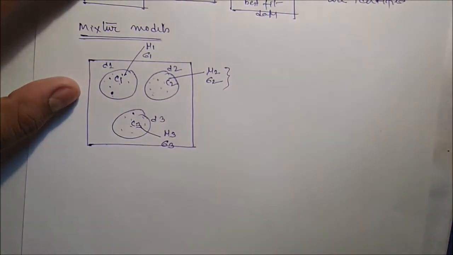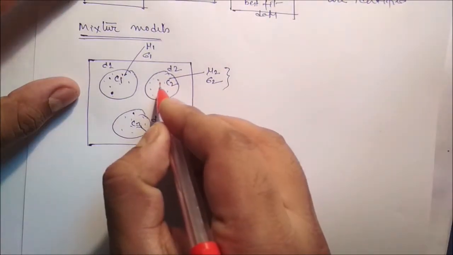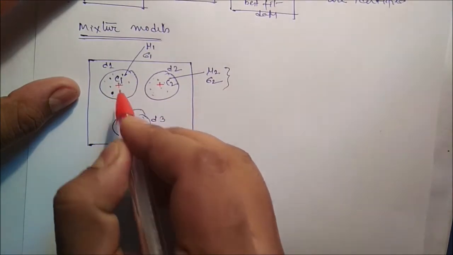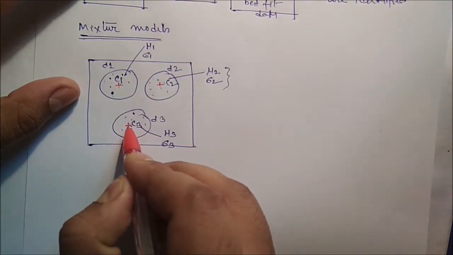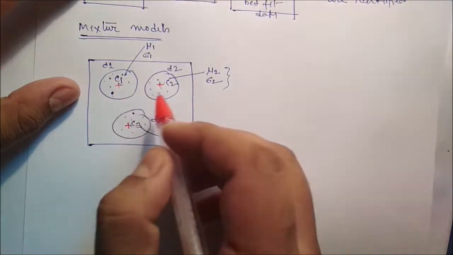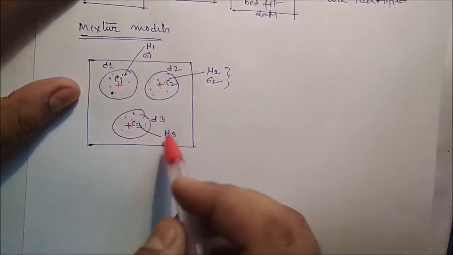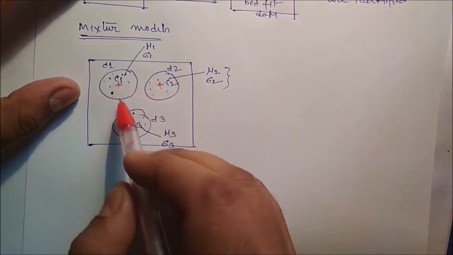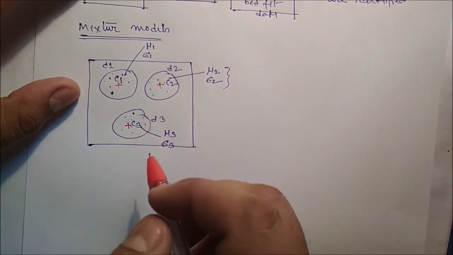Now suppose we want to know its mean. That mean may be somewhere here, maybe somewhere here, maybe somewhere here. From this mean we can describe the clusters. So our aim is to identify the mean, the parameters of the clusters.